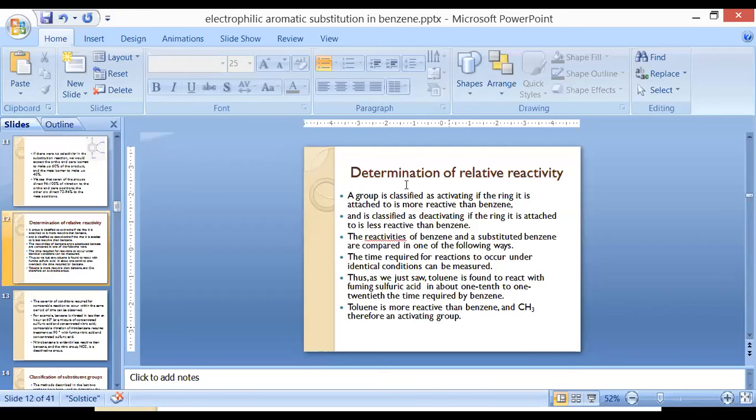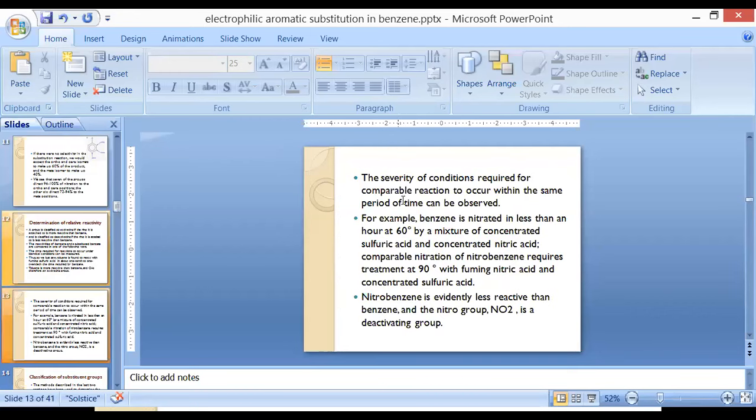Now, the second point of comparison is the severity of the conditions required for the comparative reactions to occur in the same period of time. The first comparison we did was on the kinetics. Now the second is the conditions needed: whether toluene is faster, or will require less time as compared to benzene. This we are going to compare.